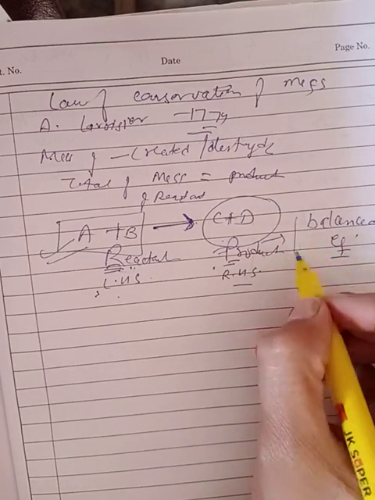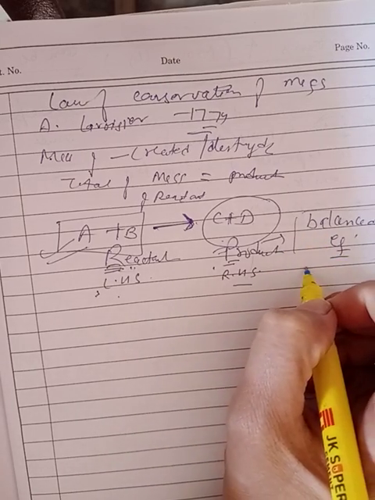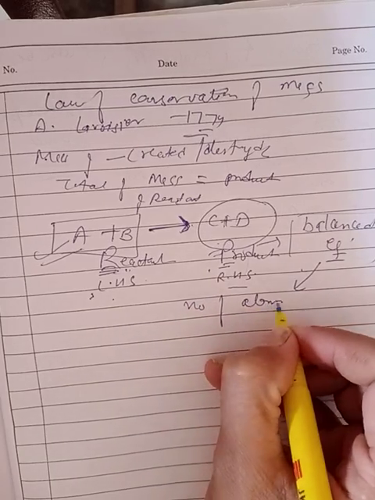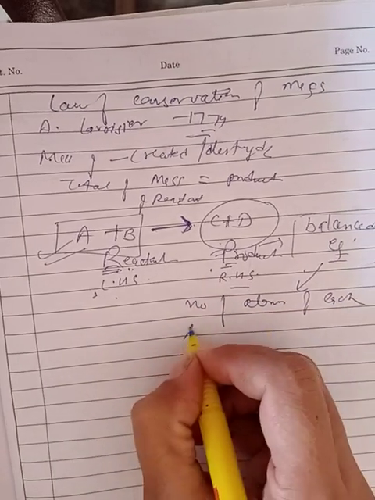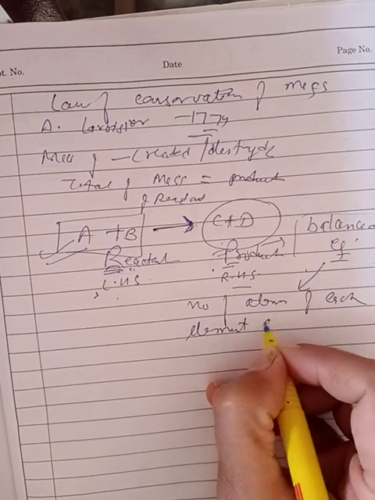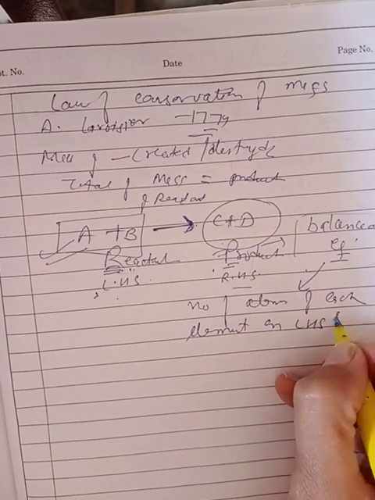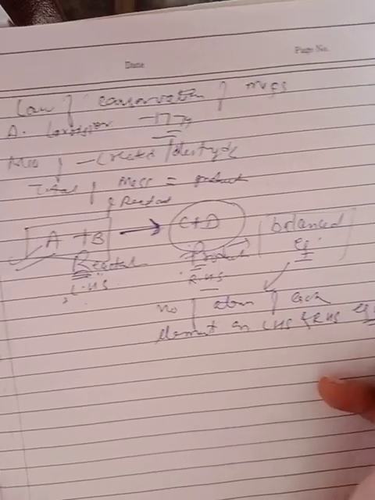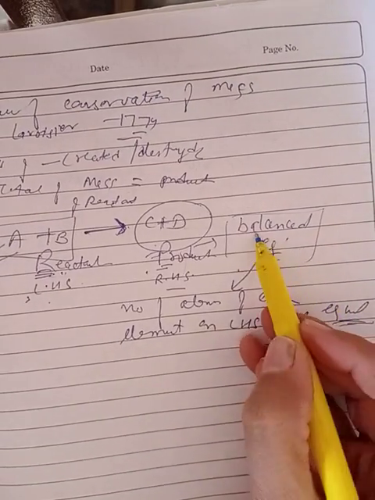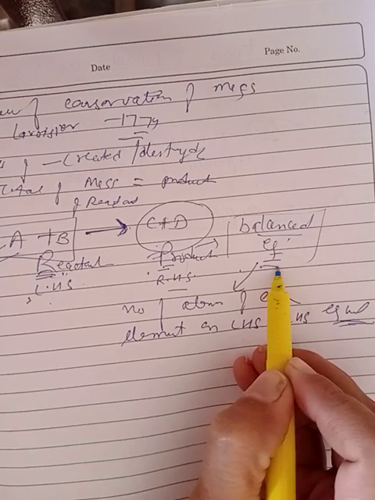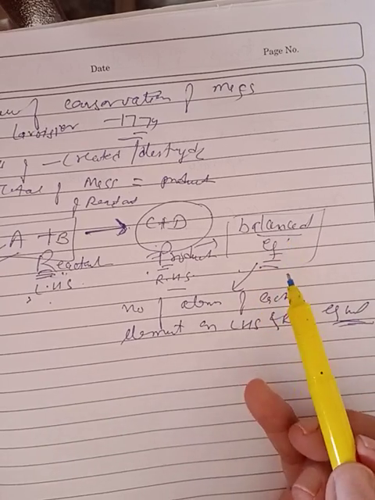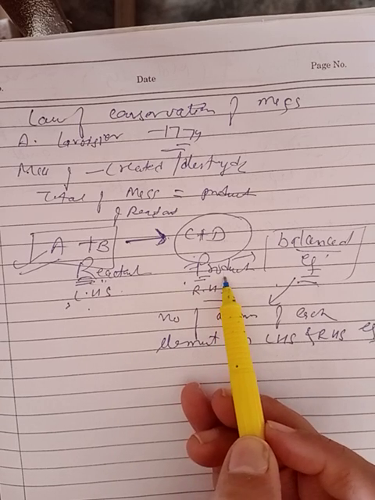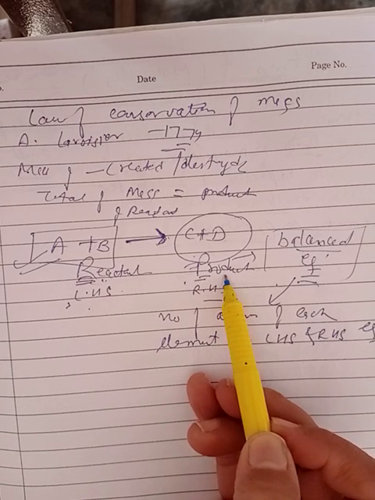So the reaction should be balanced. What is a balanced equation? The equation in which the number of atoms of each element on both the left hand side and right hand side of the reaction are equal. If the number of atoms are equal, then the equation is said to be a balanced equation. Clear? So in a balanced chemical equation, if the mass of reactant becomes equal to the mass of product, it means that it follows the law of conservation of mass.